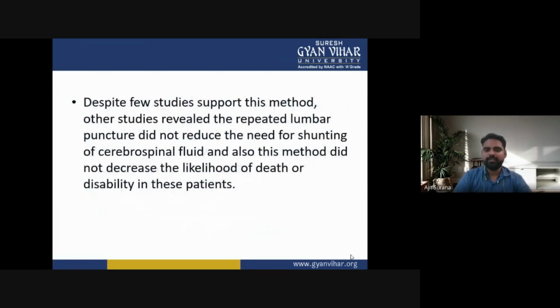Although a few studies support this method, other studies revealed that repeated lumbar puncture did not reduce the need for shunting of cerebrospinal fluid, and also this method did not decrease the likelihood of death or disability in these patients.